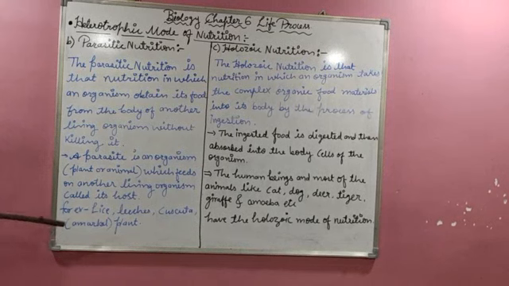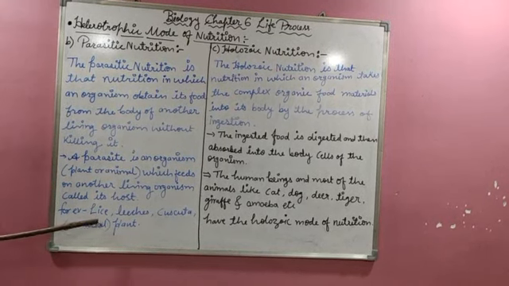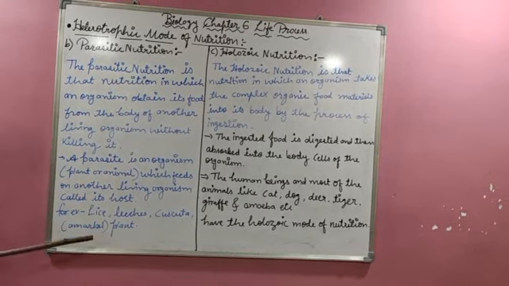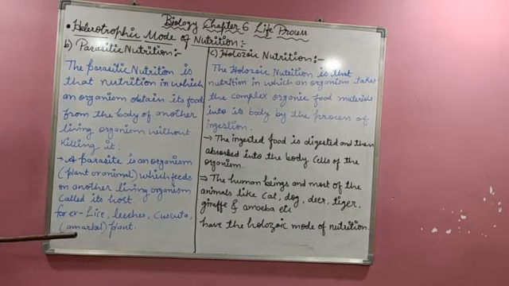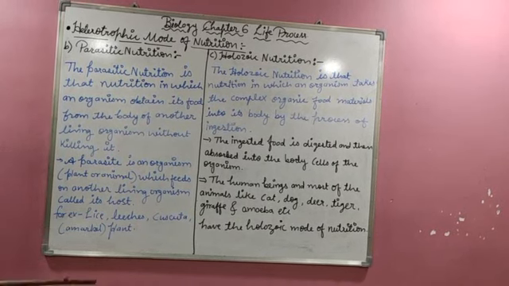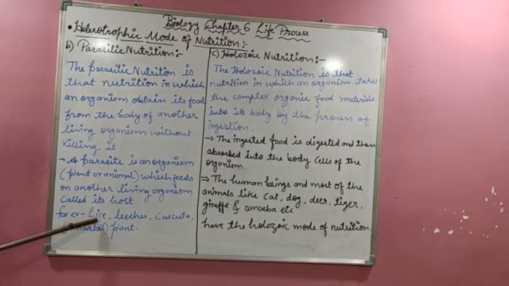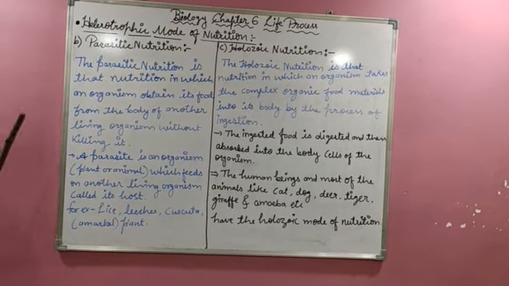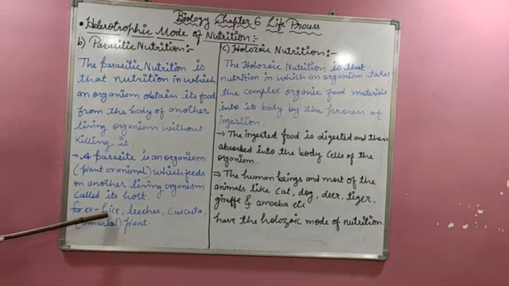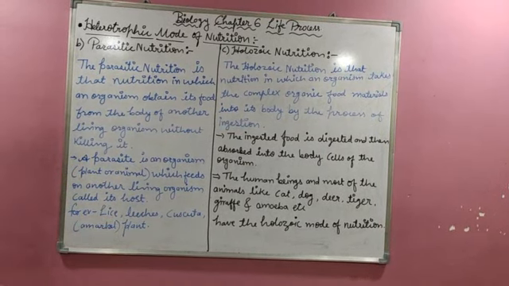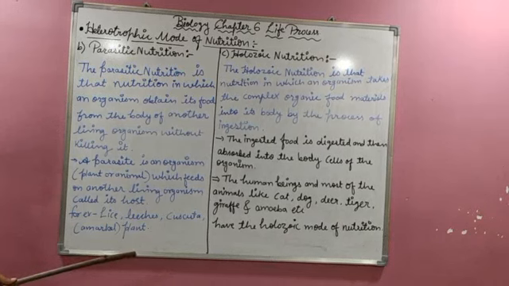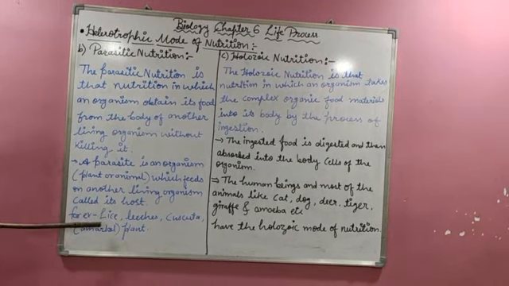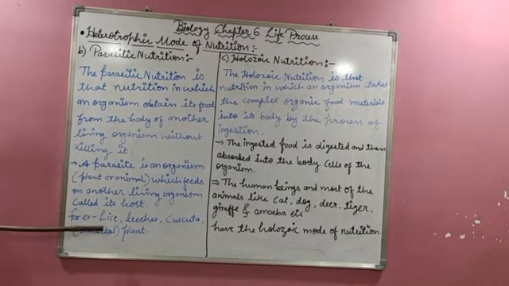So such kinds of organisms are parasites. If I give you an example, the lice live on the head of a man or the head of an animal's body. They suck the blood from that man or that animal, and they live there. It means they are getting their food from that animal.